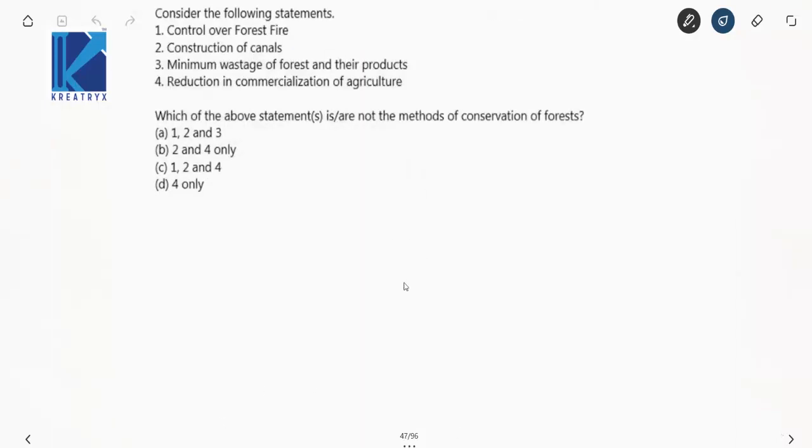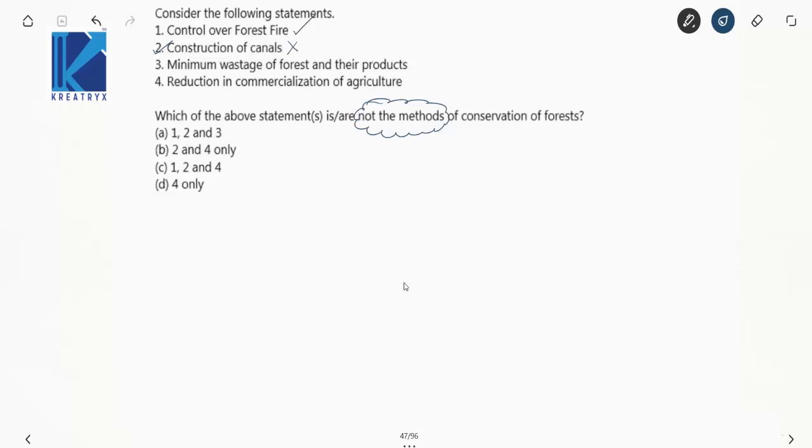Consider the following statements. Now you are asked to find out which are not the methods of conservation of forest. Now observe the question carefully. Not the methods, it seems. Right? Now what are your options there? Observe the things. Control over forest wear. Now this is a method. Construction of canals. Now this is not a method of conservation. So the second one is one of the options.